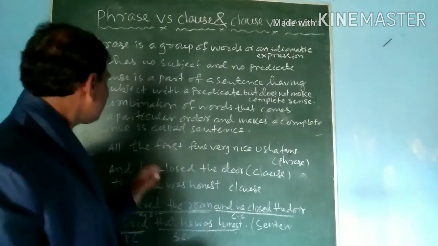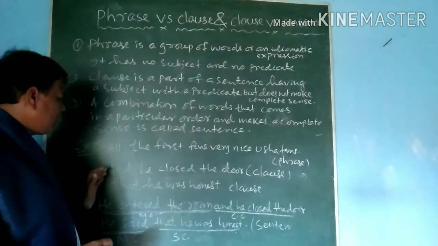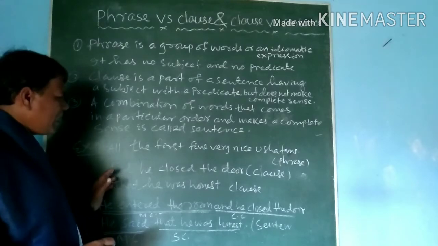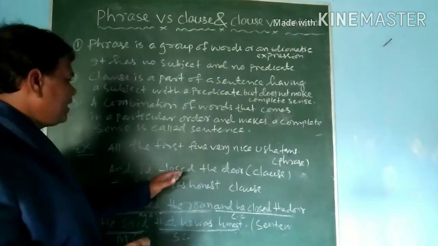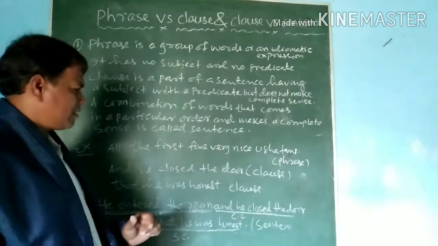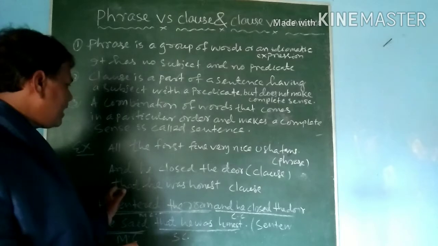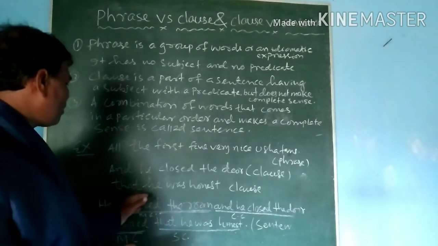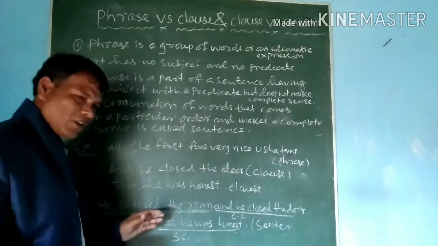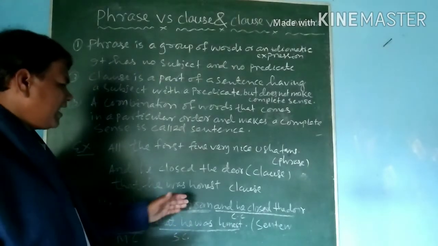Then you see, now we shall consider what is a clause. You see, I have written "and he closed the door." And he closed the door means the sentence does not make complete sense. So it is a clause. And "that he was honest," it also does not make complete sense. So it is also a clause. But whenever we join two clauses, then it will be a sentence.